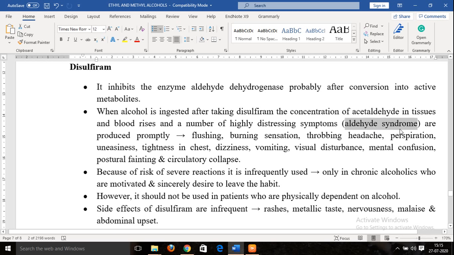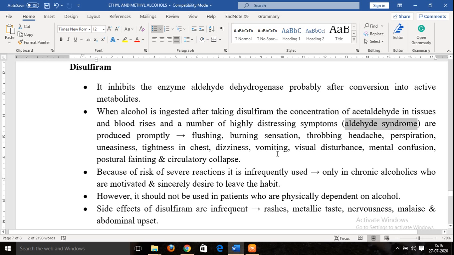Now let us see what symptoms are precipitated, or what side effects are seen. Flushing is produced, then a burning sensation, and a throbbing headache is precipitated. Perspiration, that is excessive sweating, will take place. The person will feel uneasy, tightness in the chest will be produced, and dizziness, that is slight giddiness, will be produced.